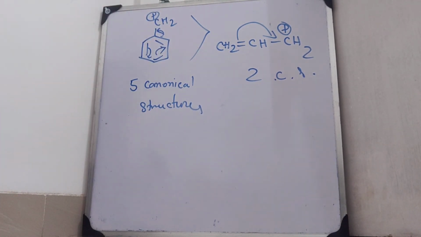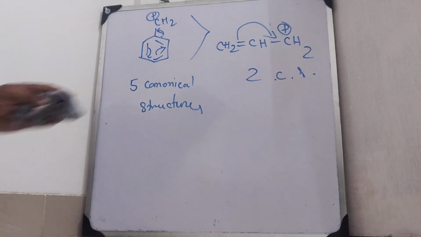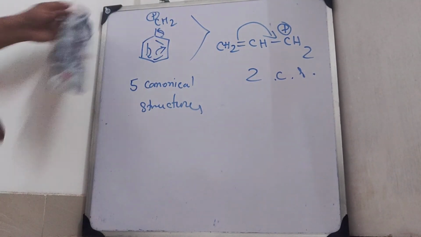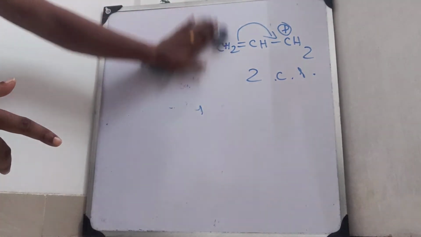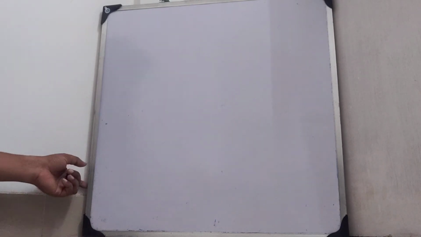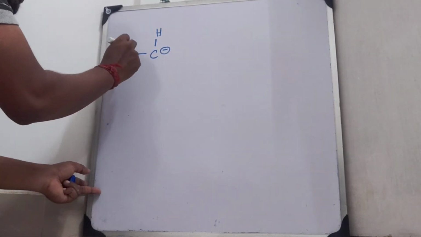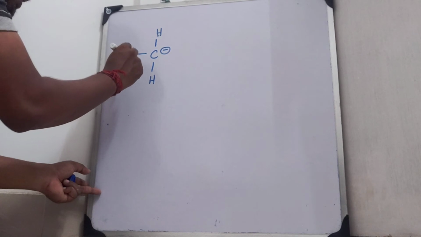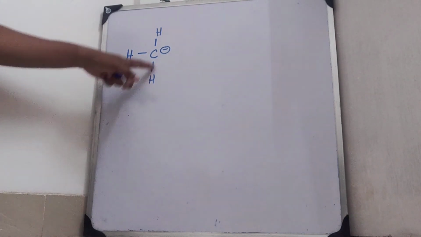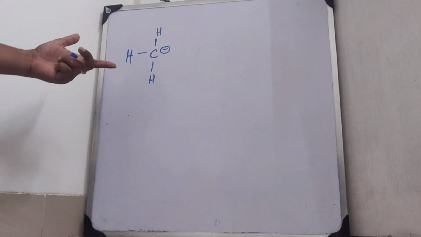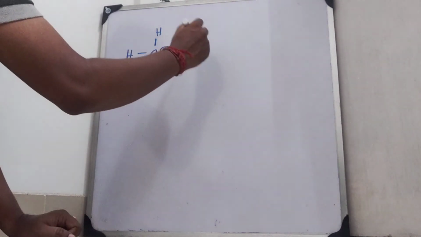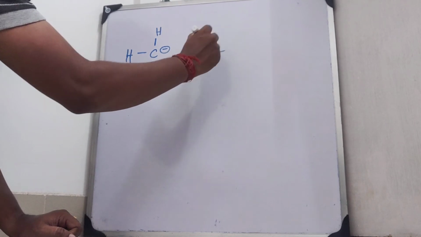Okay, so let us come to carbanions. What are carbanions? Obviously, if we know what is a carbocation, then we must know what is a carbanion. Carbanions are those species which carry a negative charge, an extra pair of electrons, an unshared pair of electrons. So the carbons carrying a negative charge are known as carbanions. Now this is an example of a primary carbanion. This one is also a primary carbanion.